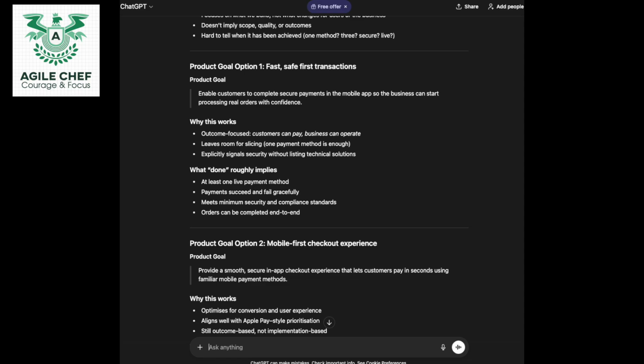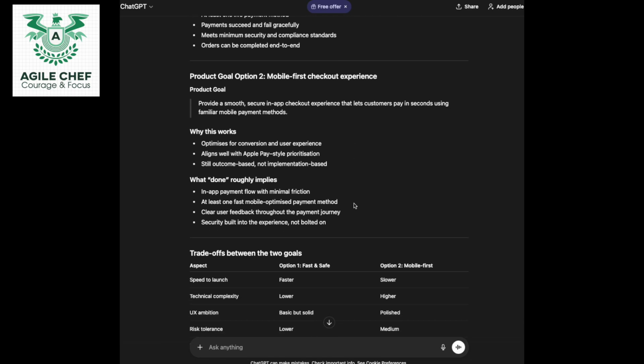That's awesome. Okay, and what done roughly implies is at least one live payment method. Payments succeed and fail gracefully, meet minimum security and compliance standards. Orders can be completed end to end. Really happy with that. Okay, let's have a look at product goal option 2.